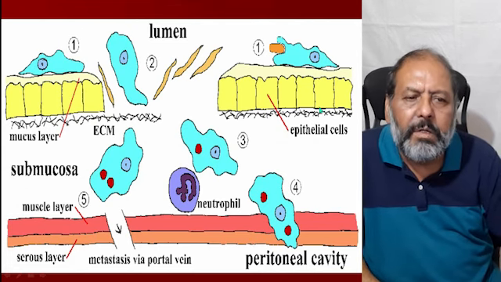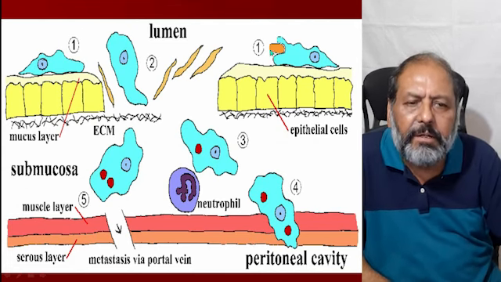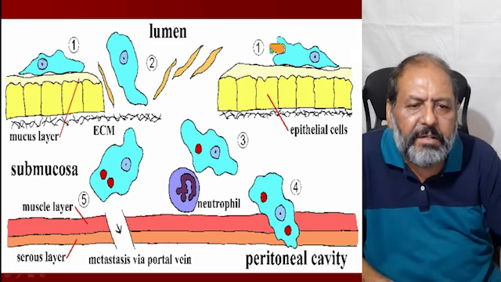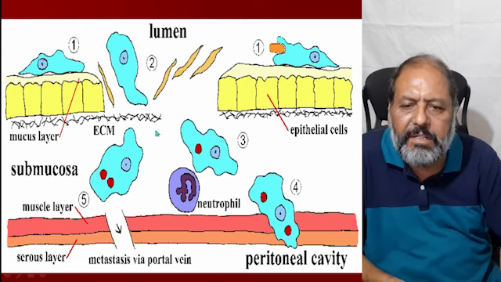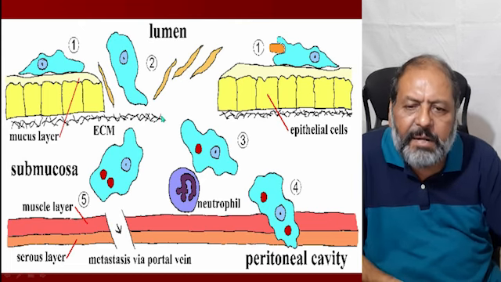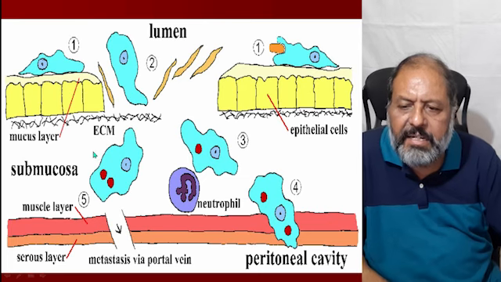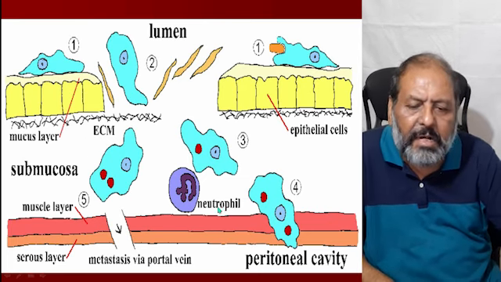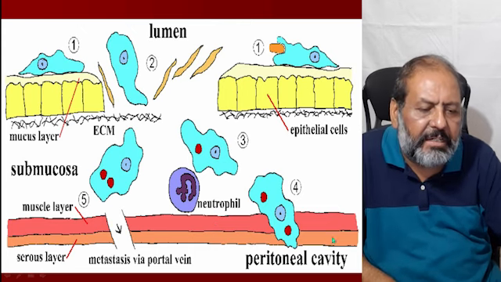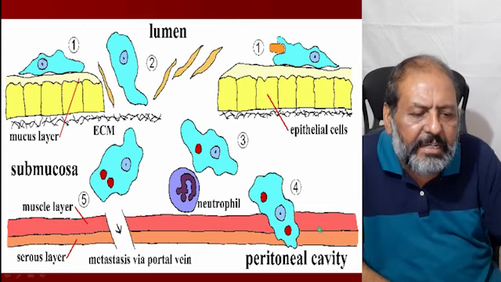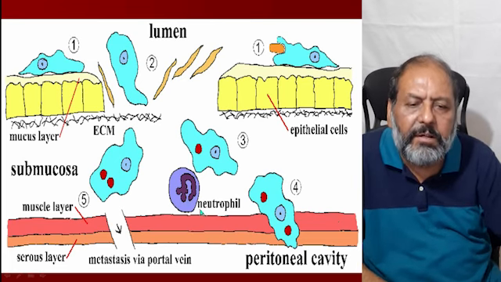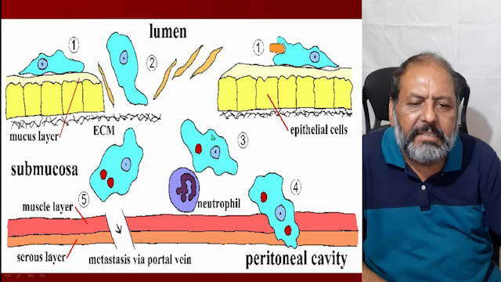So here you see, number one, the trophozoite is invading the lumen. From the lumen it is invading and breaking the basement membrane, and here it is going to reach the submucosa. When it is in the submucosa, the peritoneal cavity covering these other layers of the intestine is going to release the neutrophil to combat these amoeba.